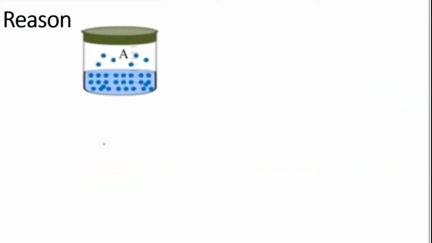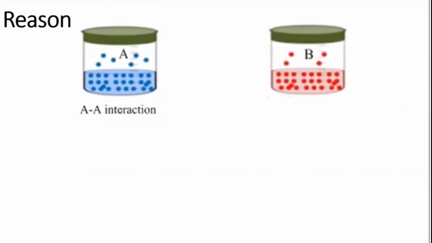See the reason I've given here. Now, when you take a kind of liquid, we will consider that as a solvent. A and A will have a certain interaction. And the second liquid B, between the B and B, there is a certain force of interaction. You have learned about interactions, no? There are different kinds of forces which can exist between molecules, like van der Waals force, dipole-dipole interaction, dipole-induced dipole interaction, and hydrogen bonding. These are the different kinds of interaction our molecules can have.